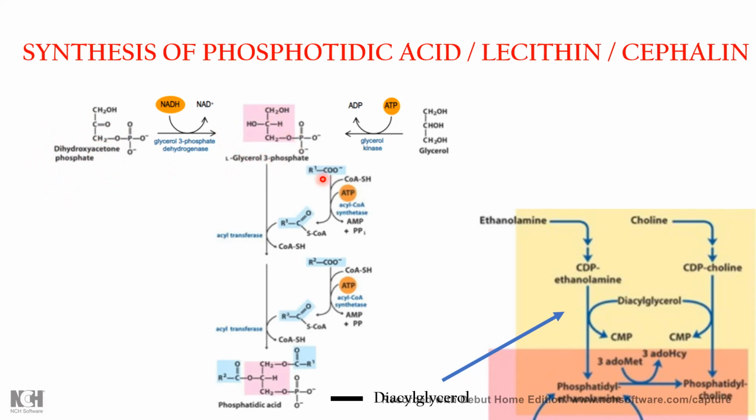And this glycerol 3 phosphate, when combined with two fatty acyl groups or two fatty acids, forms phosphatidic acid, and phosphatidic acid then further converts into diacylglycerol. This diacylglycerol can combine with choline as well as ethanolamine. If it combines with choline, it forms phosphatidyl choline. If it combines with ethanolamine, it forms phosphatidyl ethanolamine. Lecithin is formed here, and cephalin is synthesized here.